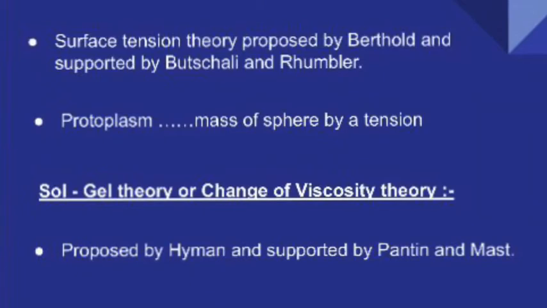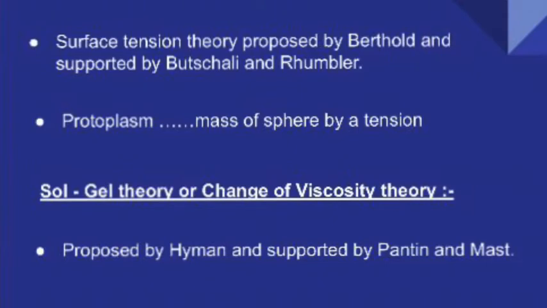Then comes the rolling movement theory, which was proposed by Jennings. And what did he say? Jennings observed this rolling movement in certain species like Amoeba verrucosa. He said that in Amoeba verrucosa, pseudopodia are not formed and are completely absent.